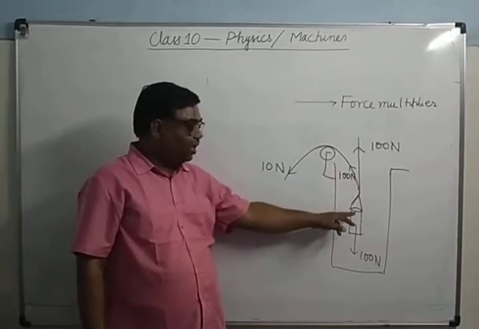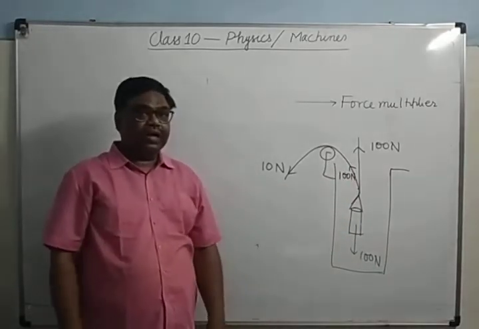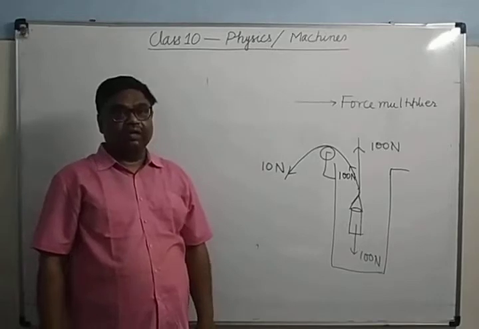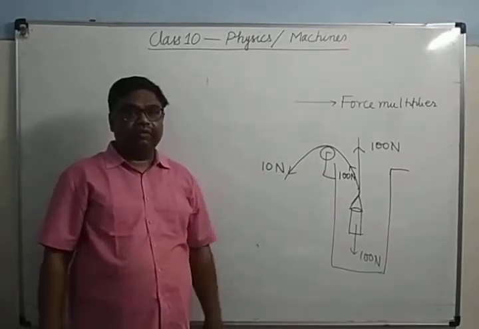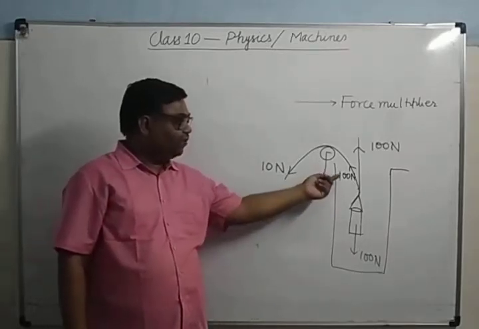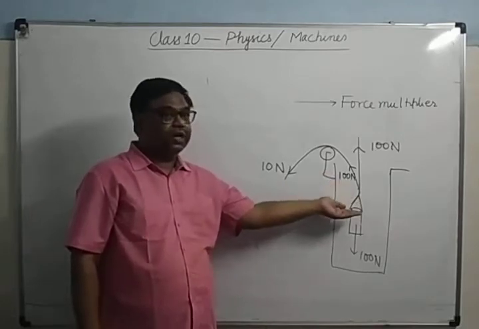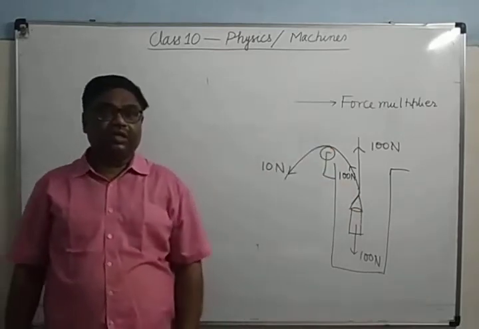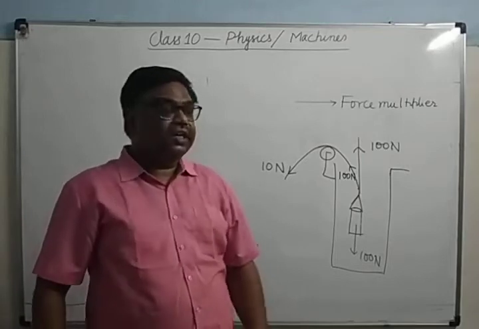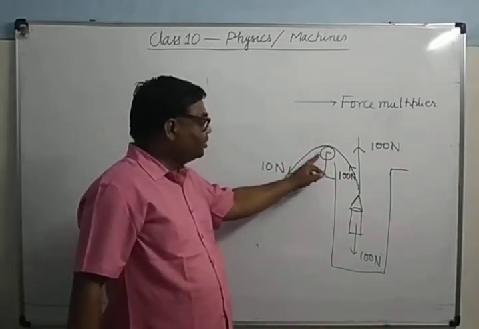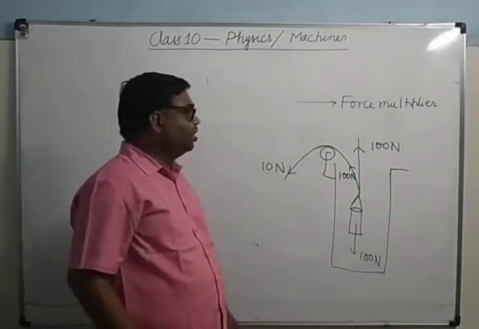Means what is 100 Newton? It is the weight of the bucket when it is filled with water. So if its effect is less than 100 Newton, the bucket will not come up. It's clear? So here the pulley has increased the effect of the force.